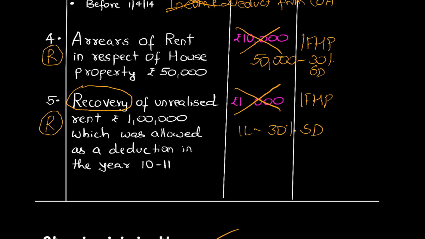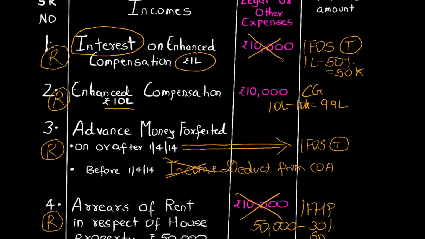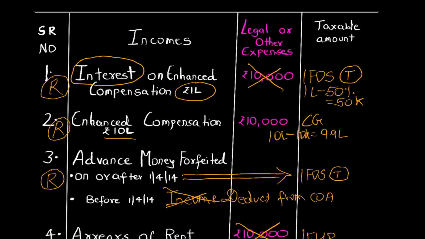I know that all incomes under house property are not on receipt basis. I know that all income under income from other sources are not under receipt basis. I understand that under capital gain everything is not under receipt basis, but these 5 incomes which I have taken for my discussion today are taxable on receipt basis.